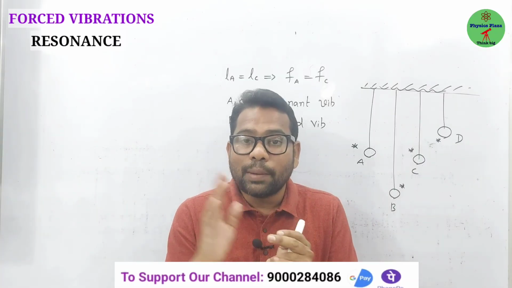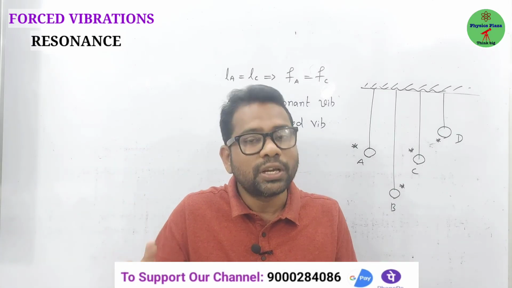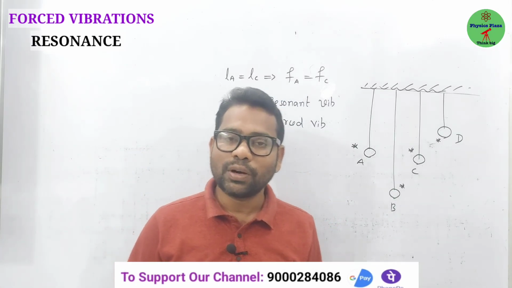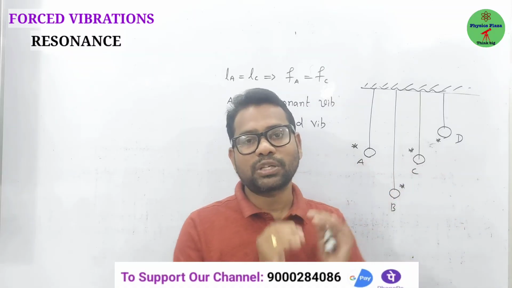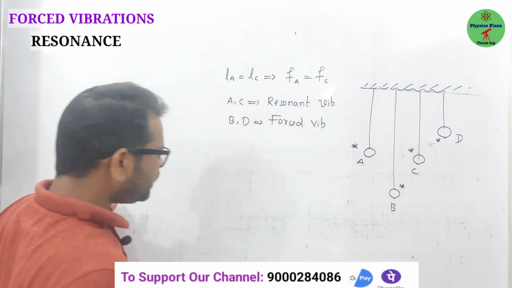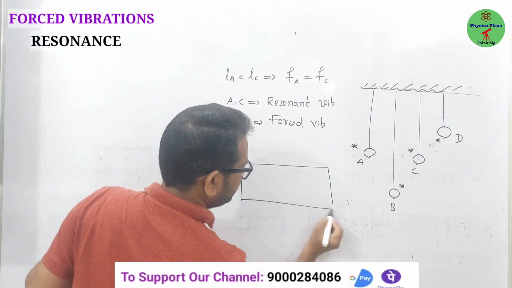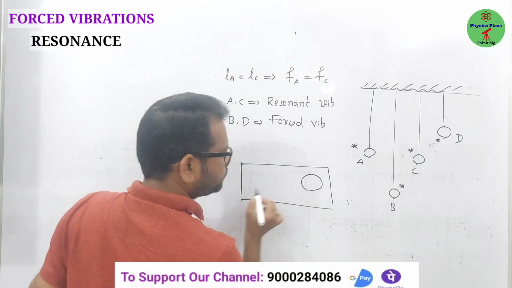So in resonance, what will happen? It will vibrate with more amplitude, due to which it may collapse. That's why soldiers are asked not to march fast. Clear? Fine. And even children, in TVs or radios, if you can see a radio, in the olden days we used to have this kind of radio. So here the tuner will be there, okay?